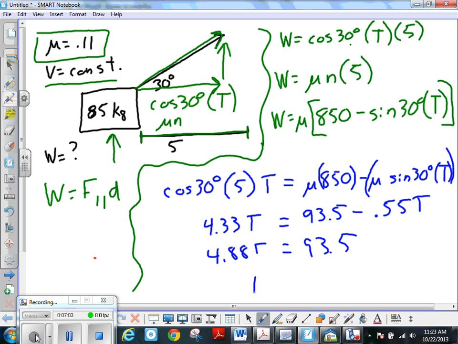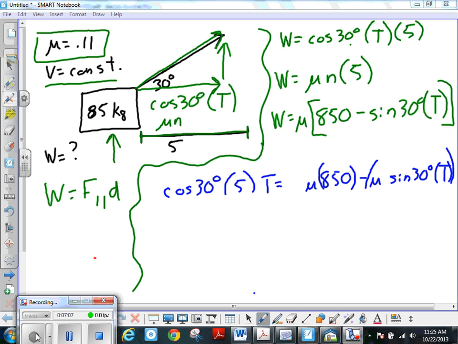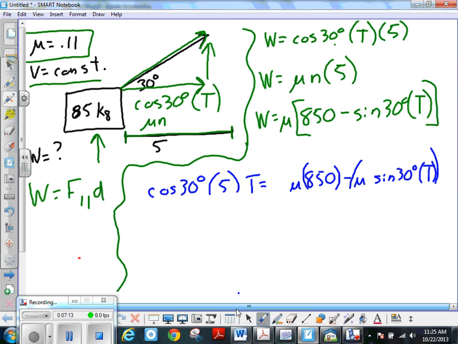So T then equals, well, I guess I had a problem here because I forgot in this equation here, there still needs to be the 5 for that displacement. So this is the frictional force here, but I forgot about the displacement. So then our formula should look like this. And then we can see that the 5s actually cancel out.